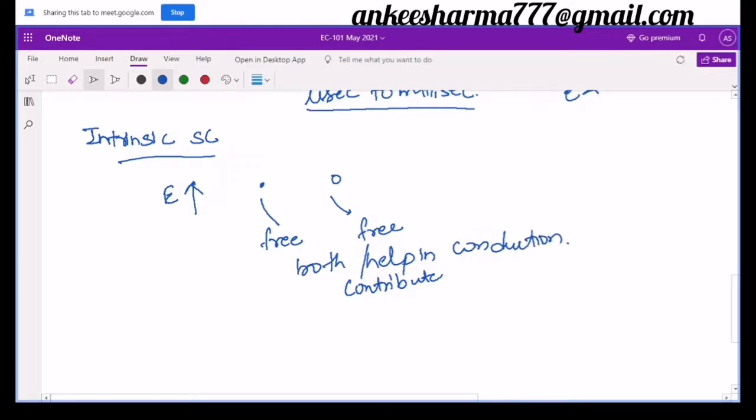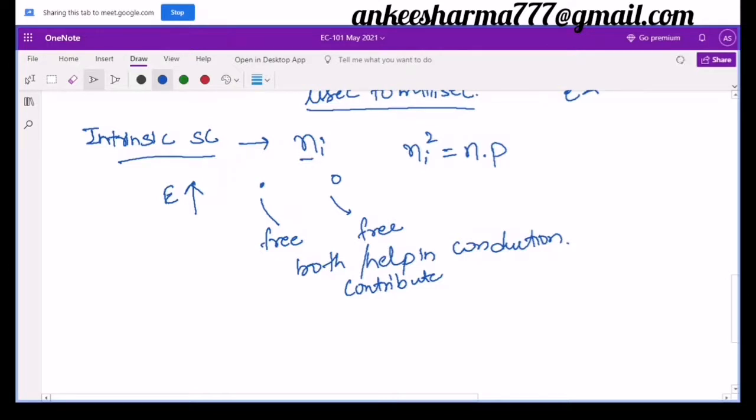So in the case of intrinsic semiconductor, we have the intrinsic value Ni. There is a formula: Ni square is equal to the concentration of the free electrons times the concentration of the holes. In every material we will find this Ni value to be different. This is called the intrinsic concentration.